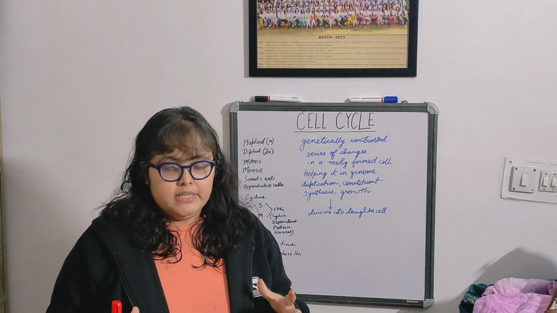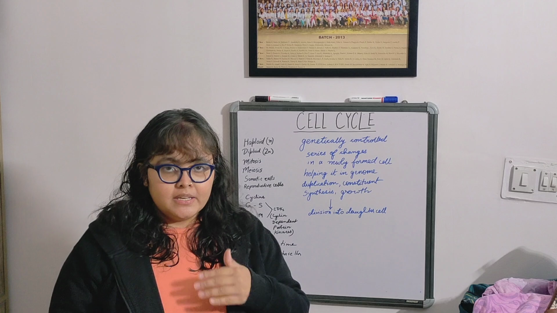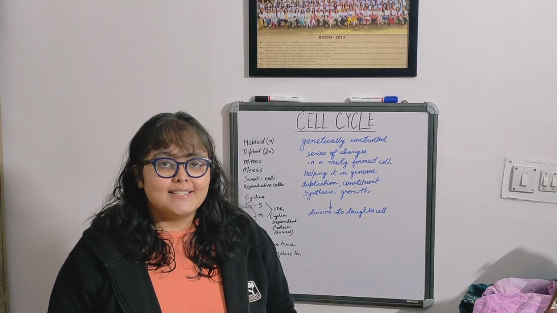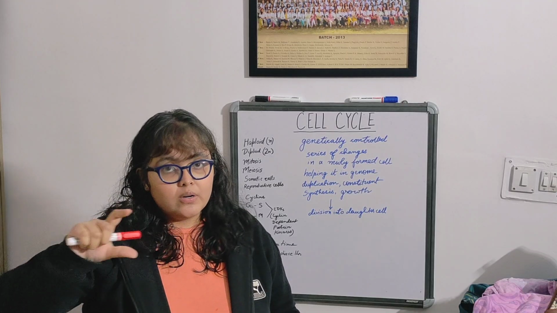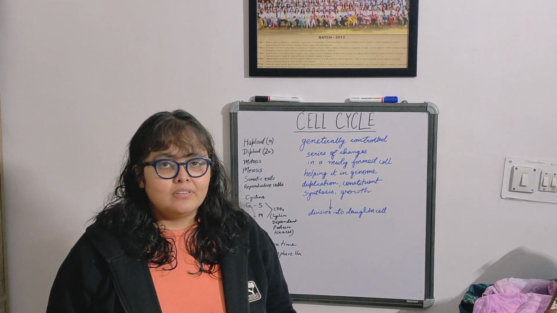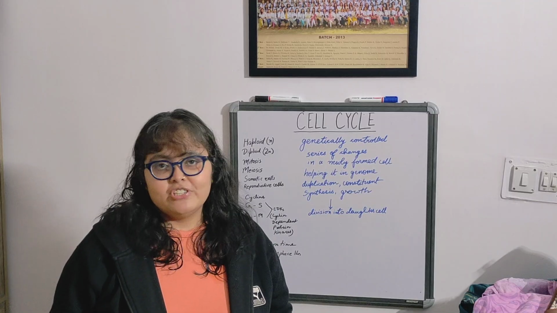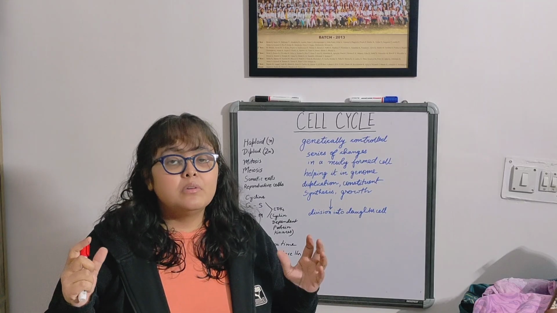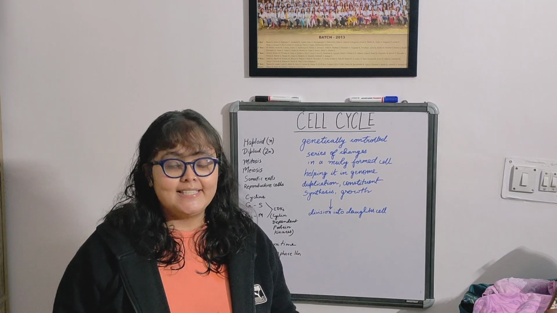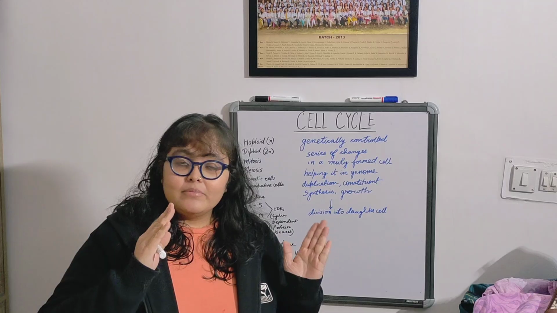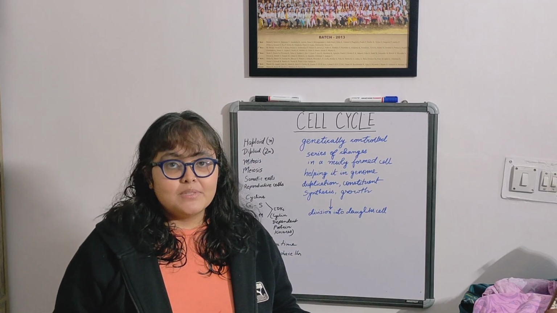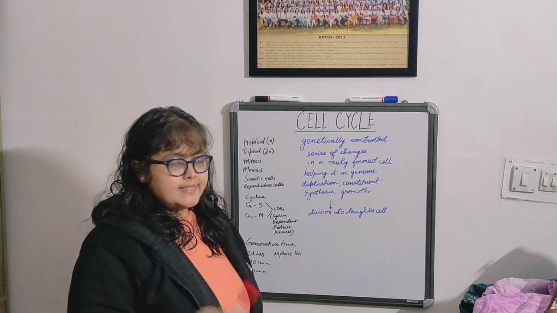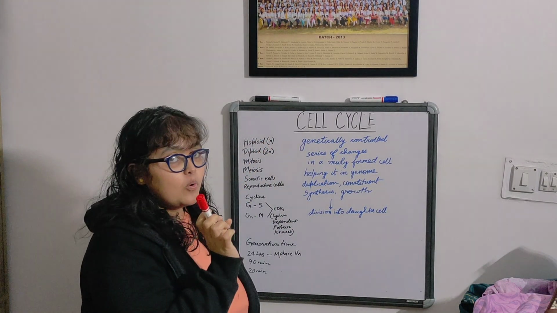Now we need to study about how they divide, because without cell division, a cell cannot produce daughter cells, and in that way, the organism cannot survive and it cannot produce newer generations. So, cell cycle is an important process that is going on in our bodies on a day-to-day basis, and in some organisms in minutes. So, the first thing that we need to understand is about these important words.